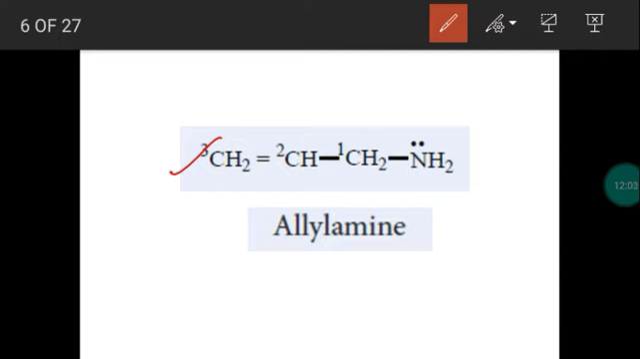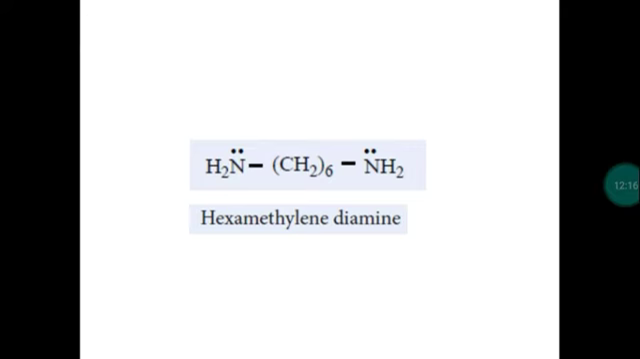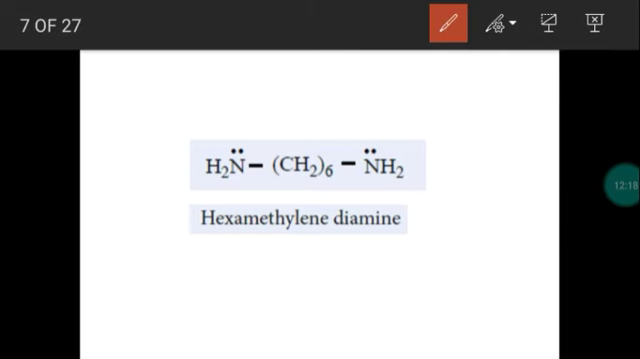So we discussed the common name now. This is called allylamine. The group is the allyl group, which is attached with the functional group amine. So this is called allylamine. Next, 6 CH2 groups bonded with 2 amino groups.